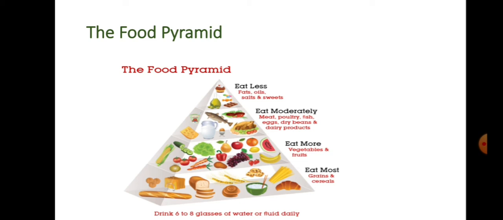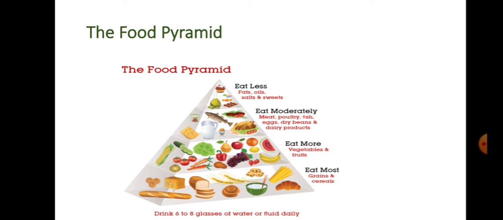And at the top, eat less. We have to eat these food items in a very small quantity, that is fats, oils, salts and sweets, because our body needs such things but not in a very large quantity. And also, with the pyramid, drink 6 to 8 glasses of water or fluid daily. We have to drink 6 to 8 glasses of water in a day, or fluids like juices.